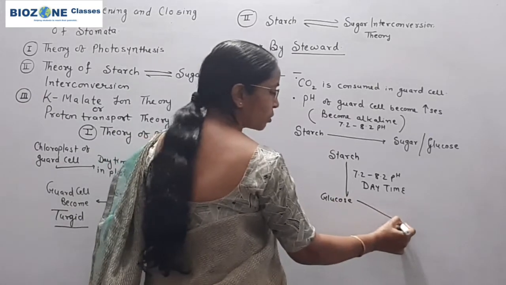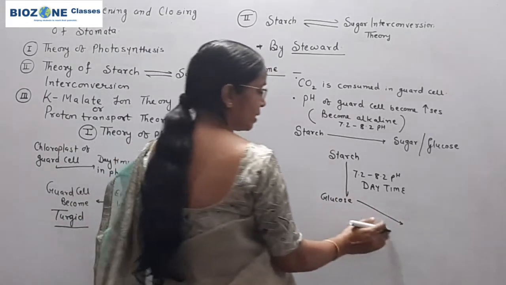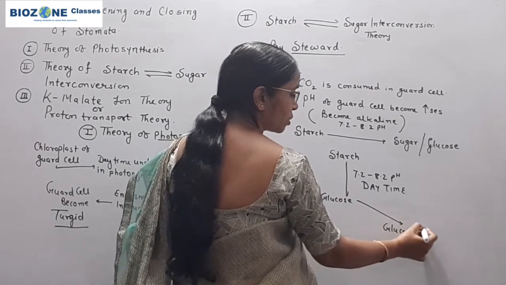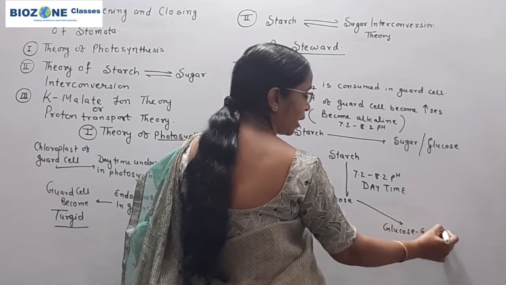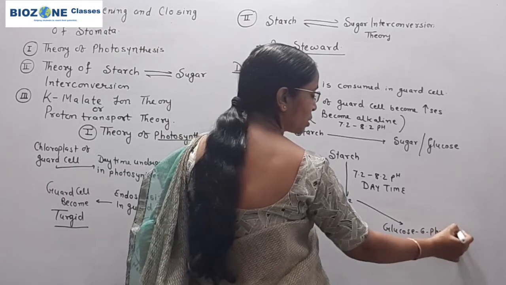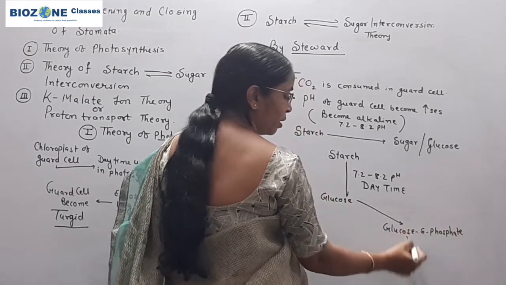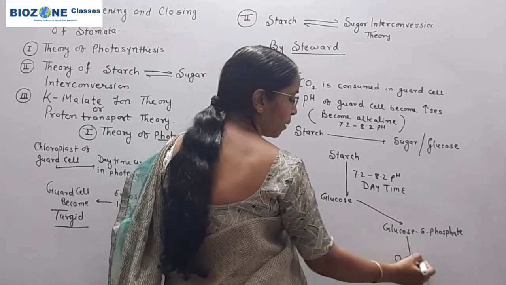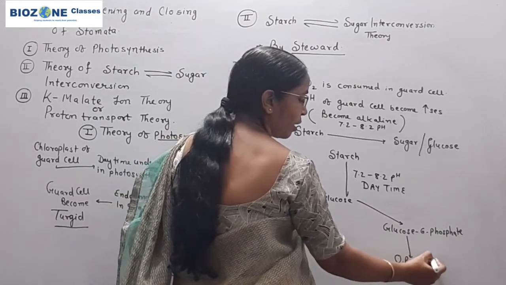This glucose, with the help of phosphorylase enzyme, converts into glucose 6 phosphate, and this glucose 6 phosphate is responsible for the increase in osmotic pressure of the guard cell.